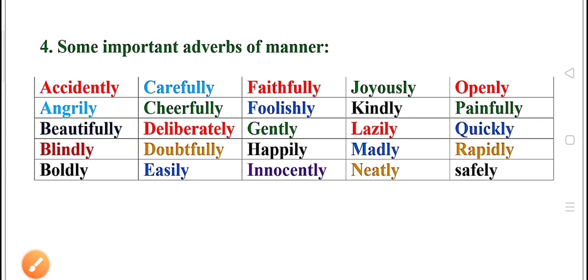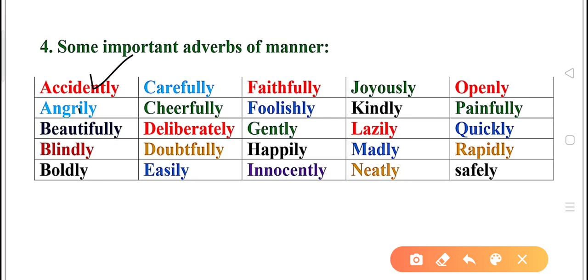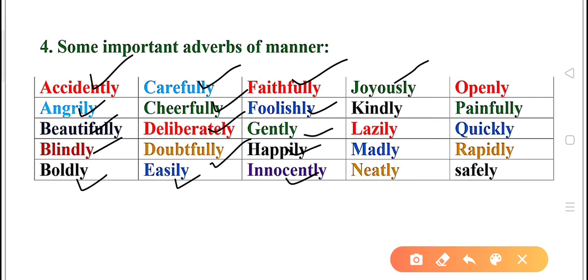Now let's see some important adverbs of manner. They are many, but some important and routine ones I have just put into the table: accidentally, angrily, beautifully, blindly, boldly, carefully, cheerfully, deliberately, doubtfully, easily, faithfully, foolishly, gently, happily, innocently, joyously, kindly, lazily, madly, neatly, openly, painfully, quickly, rapidly, and safely. So these are 25 adverbs of manner.